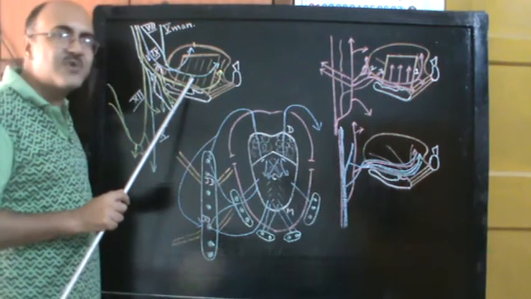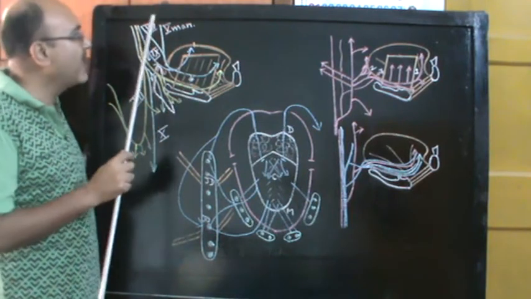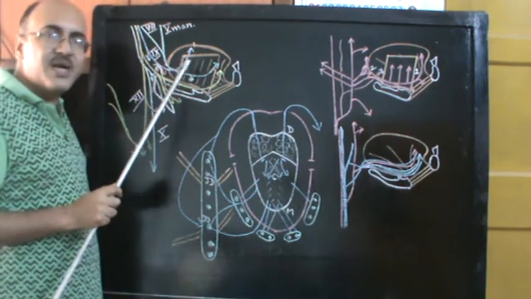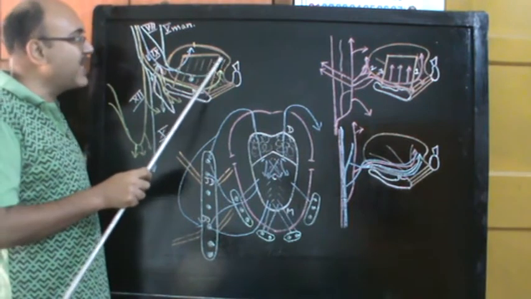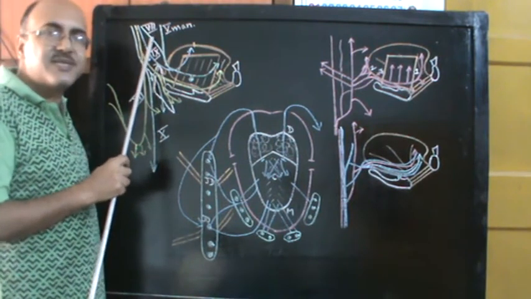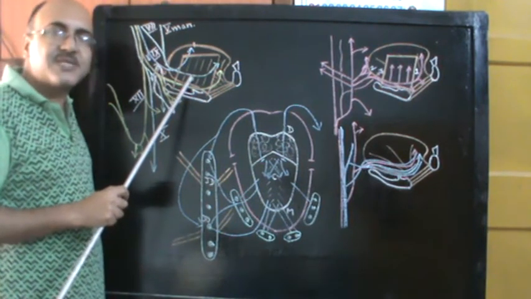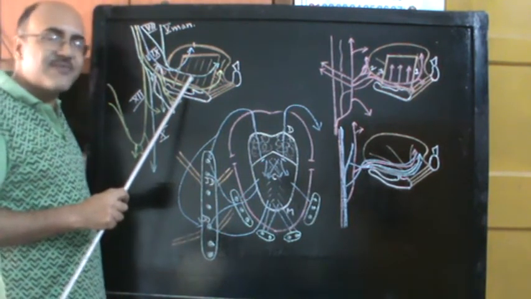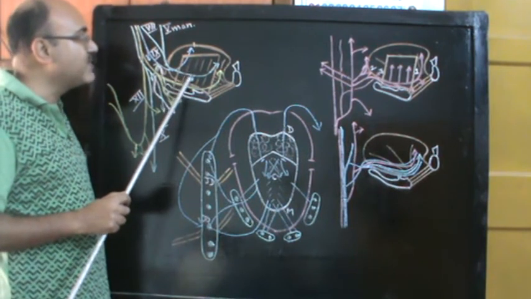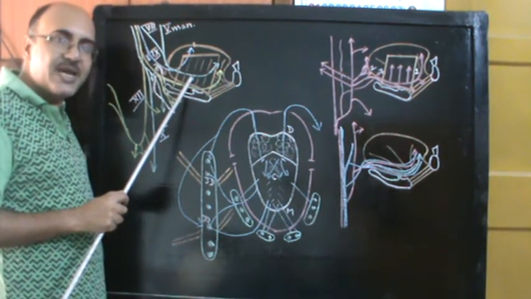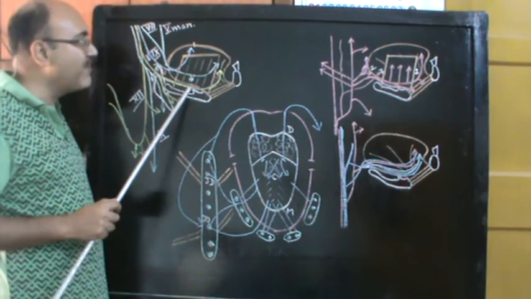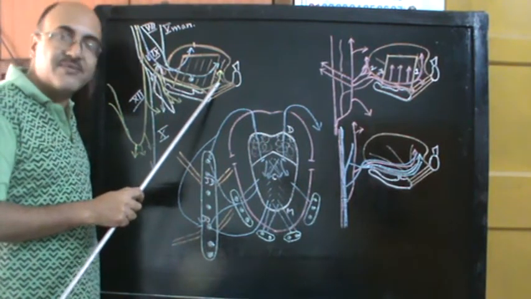Now this submandibular ganglion, what is it for? This chorda tympani branch of the facial nerve does carry taste sensations from the anterior two-thirds of the tongue, but it also carries parasympathetic fibers of the facial nerve, which will relay in the submandibular ganglion, and it will supply the submandibular and sublingual salivary glands.